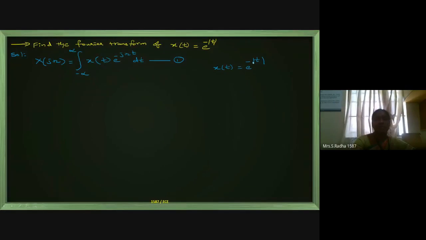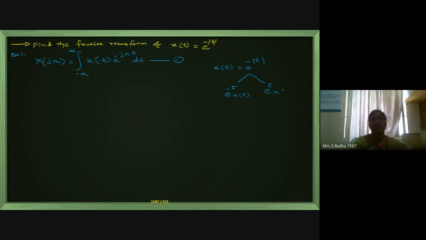So this is our given signal, e power minus mod t. When you remove the modulus, it can be plus t or minus t. On the positive side it is plus t, so it becomes e power minus t u of t. And when the variable becomes negative, minus of minus becomes plus. This is on the negative side.